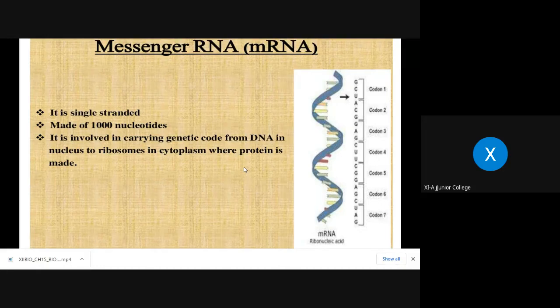So this information, which is related to the synthesis of protein, is taken from DNA in the nucleus and carried to the cytoplasm through nuclear pores. You remember the nuclear pores? The gaps in the nuclear membrane are called nuclear pores. So through the nuclear pores, this information in the coded language is carried from the nucleus to the cytoplasm, where the actual process of protein synthesis takes place. If you remember, last time we studied it: what is the site of protein synthesis?